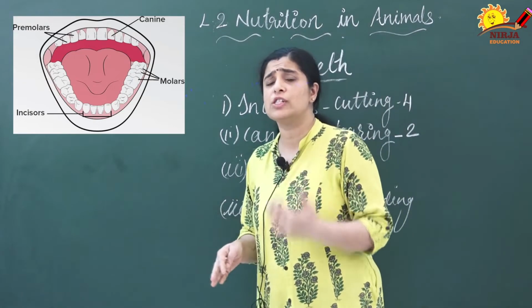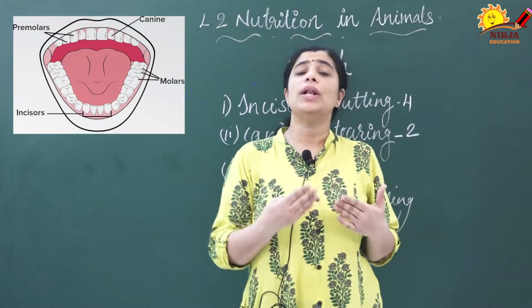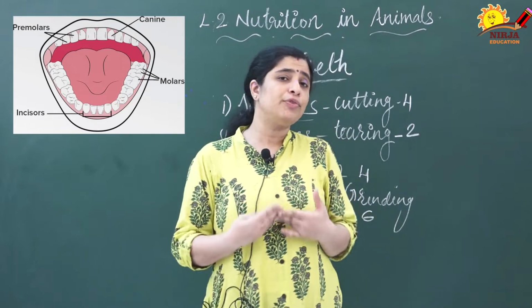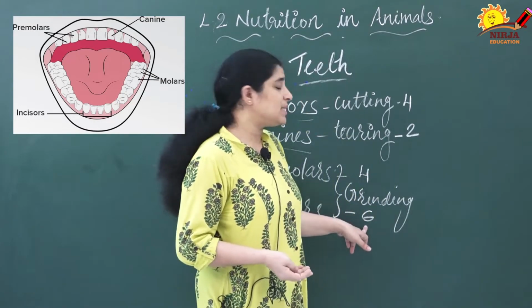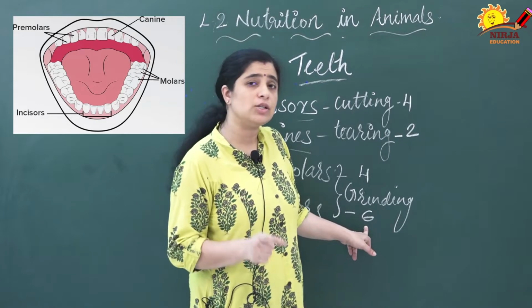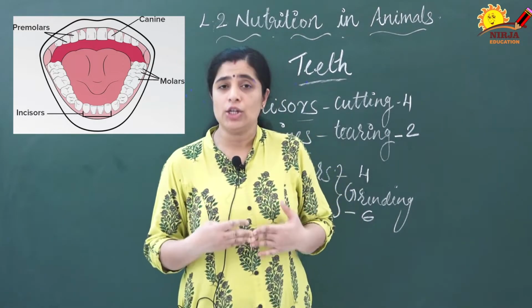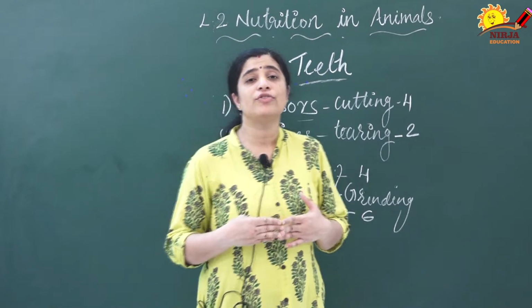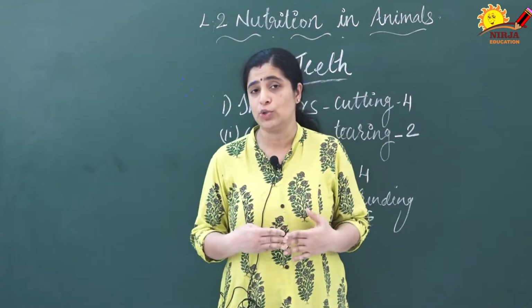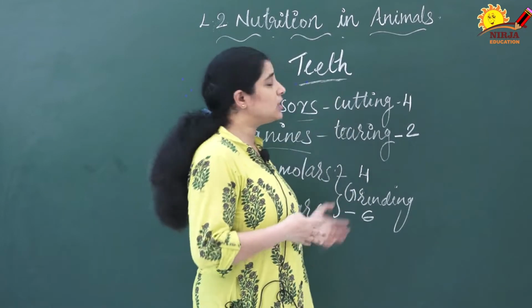The function of the molars is also that they help to grind the food. In each jaw 6 molars are there. That makes 16 teeth in each jaw, and the total number of teeth is 32. I hope you have understood the different types of